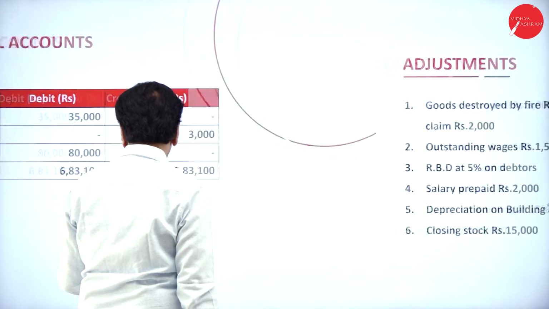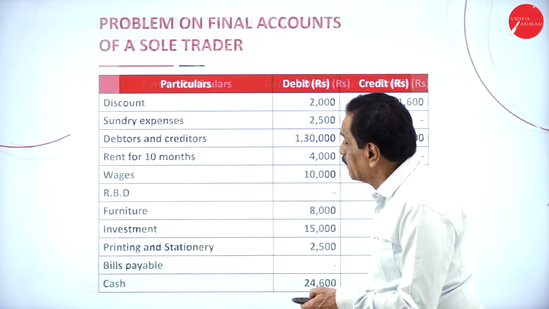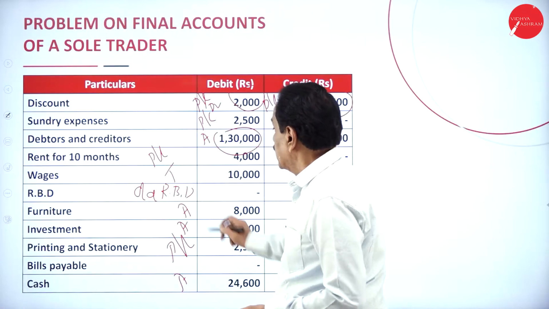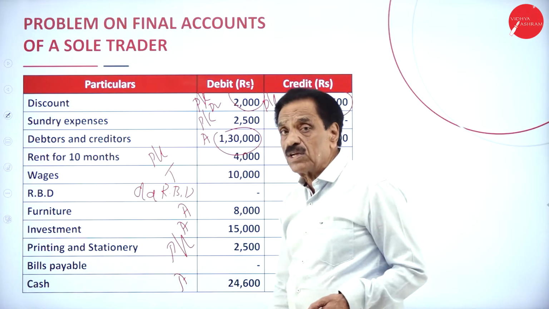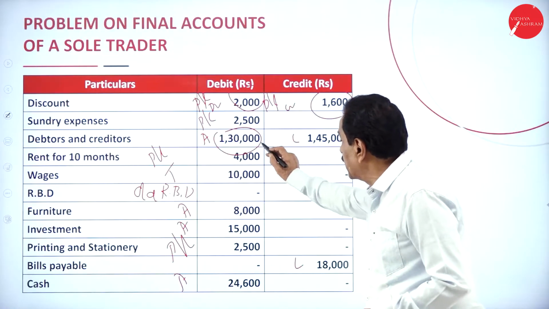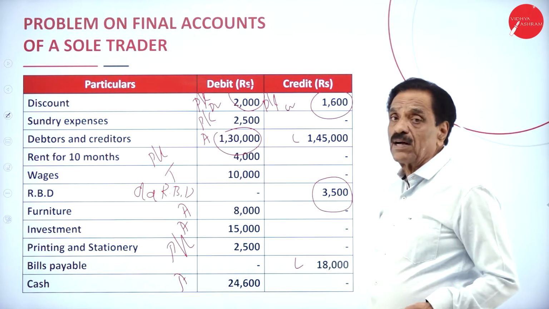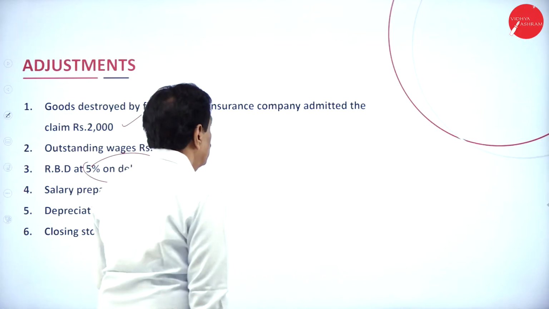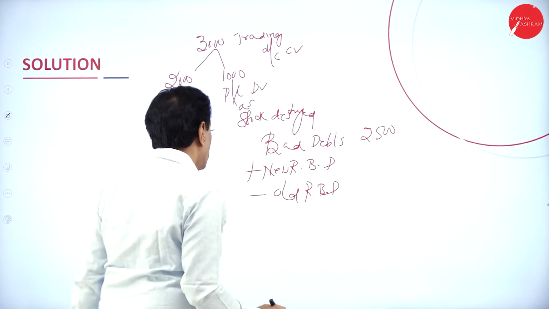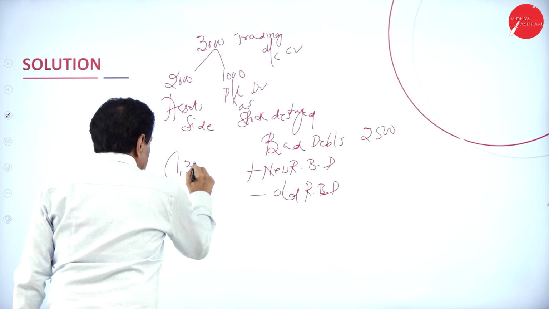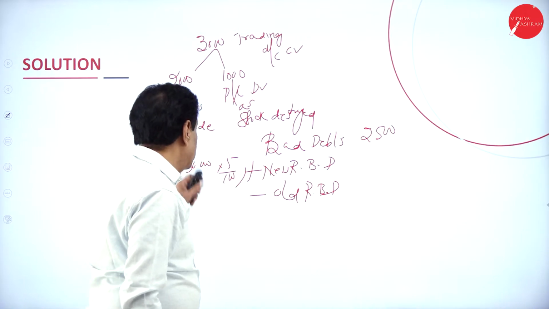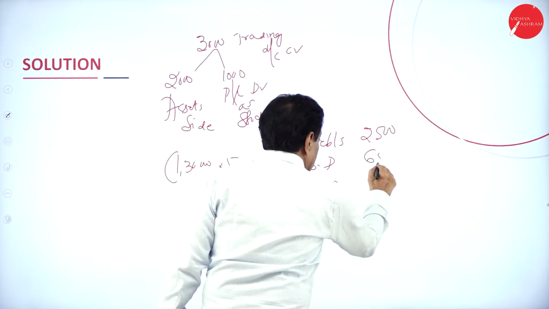If you see your trial balance now, what's your bad debt? 2,500 is there. Then your debtors are 1,30,000, 5% on that. Old RBD is 3,500. Your bad debt is 2,500 plus new RBD: on 1,30,000 you have to calculate 5%, which means 6,500.